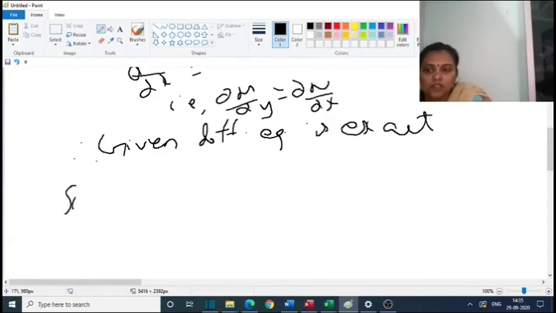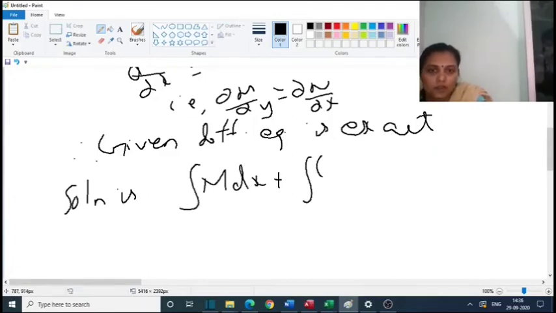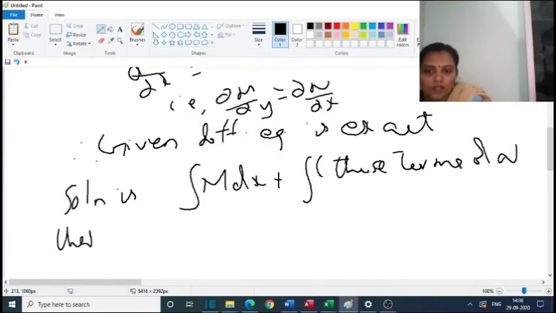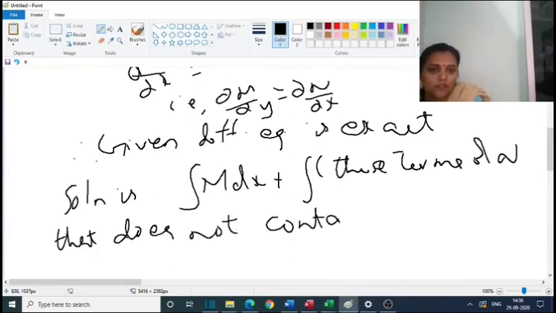Now the solution is integrate M dx plus integral of those terms of N that do not contain x with respect to y, which is equal to c.